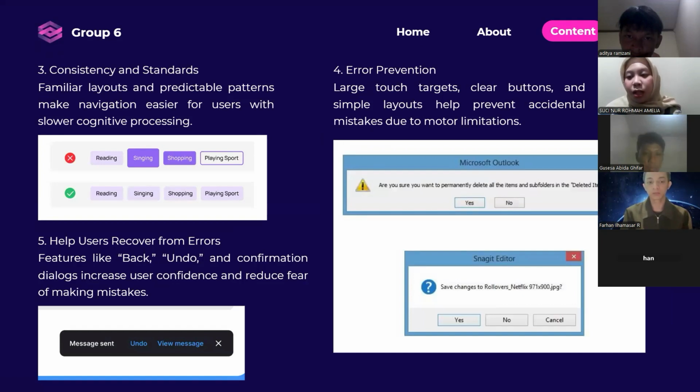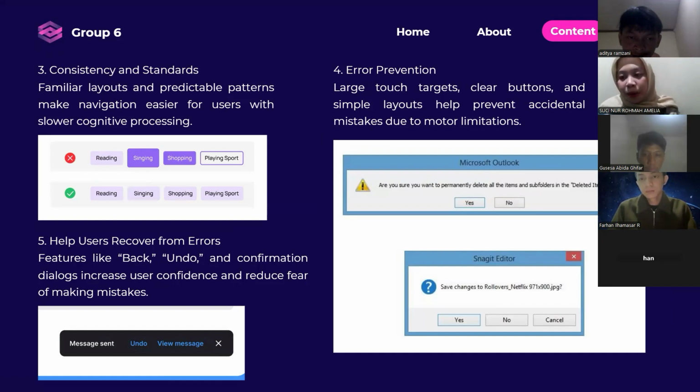The third heuristic is consistency and standards. For elderly users, familiar layouts and predictable patterns are essential. They help reduce cognitive load and make navigation smoother. When the interface follows common standards, like placing buttons in expected locations or using familiar icons, it becomes easier for users to learn and remember how to use the system.